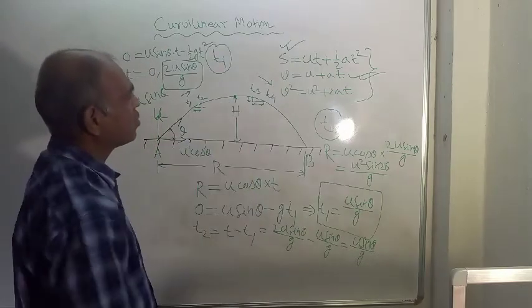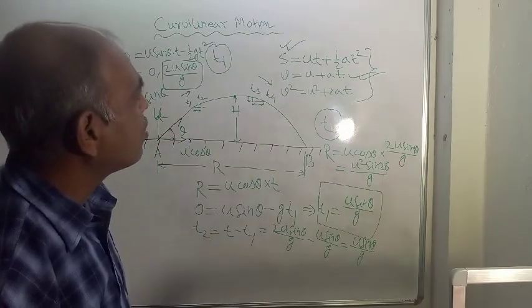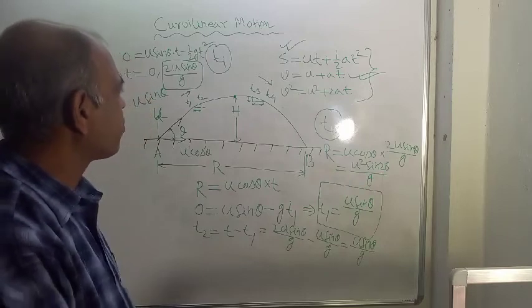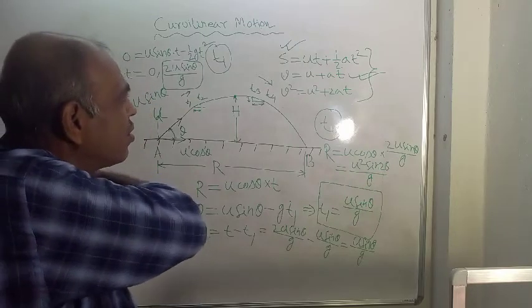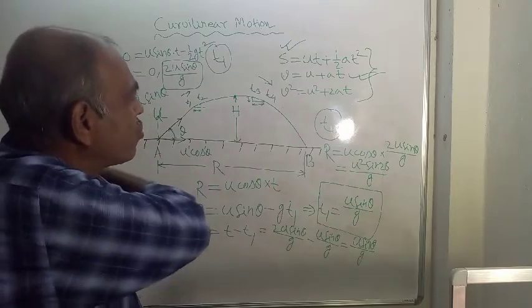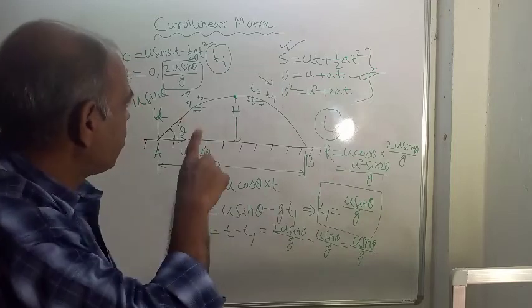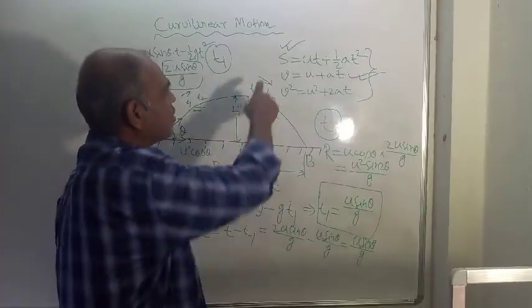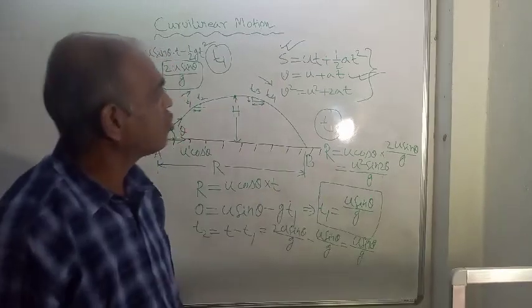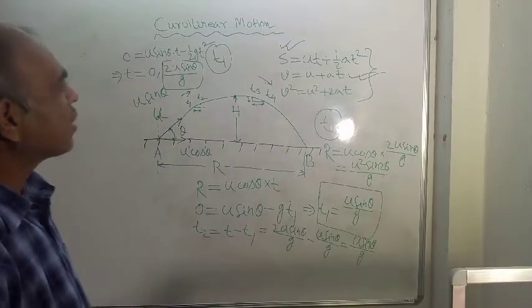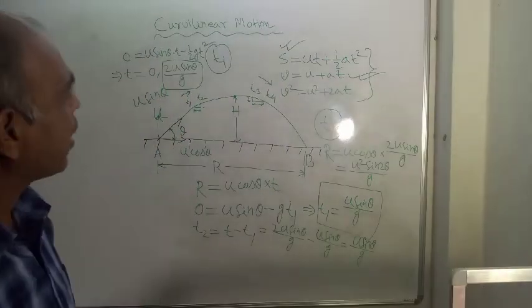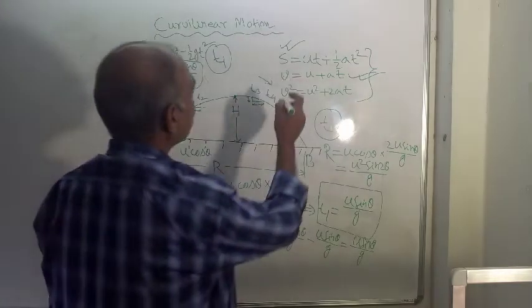Now we need to calculate the maximum height. Which equation should we use to calculate it? Only displacement is present in the first equation, S is equal to ut plus half at square. So using that equation, we can calculate the maximum height.